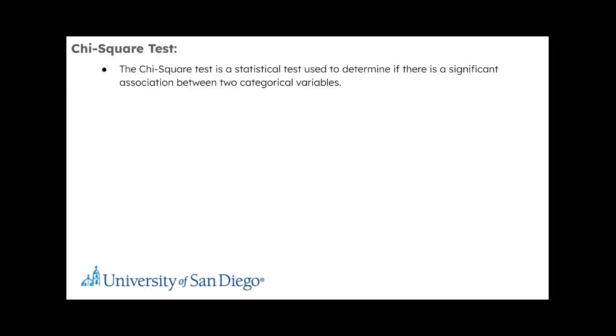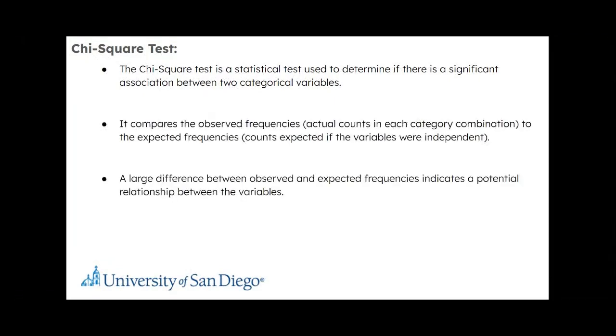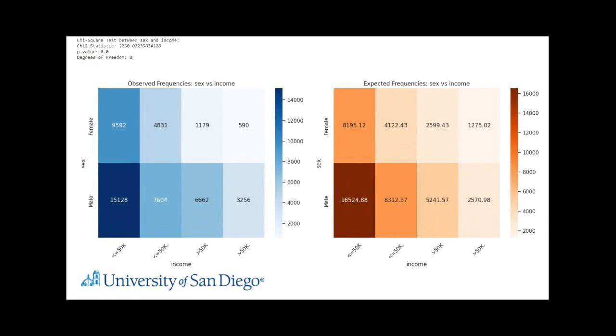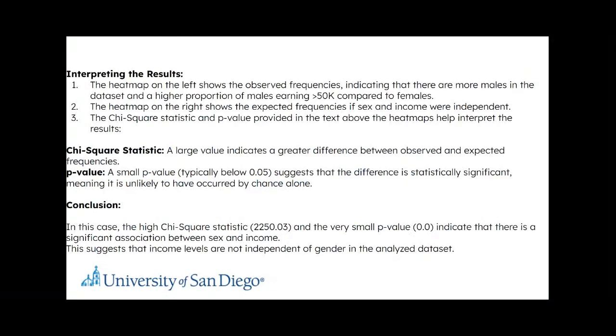Also, we have performed a chi-square test to find the association between two categorical variables. Here on the screen, we can see a chi-square test between sex and income. On the left side is the observed frequency, whereas on the right side is the expected frequency. Interpreting those, the left side indicates that there are more males in the dataset and a higher proportion of males earning more than $50,000 compared to females.